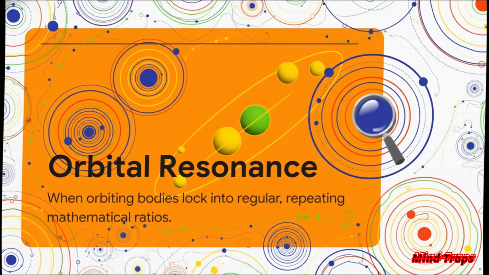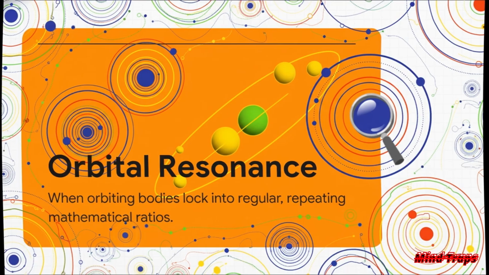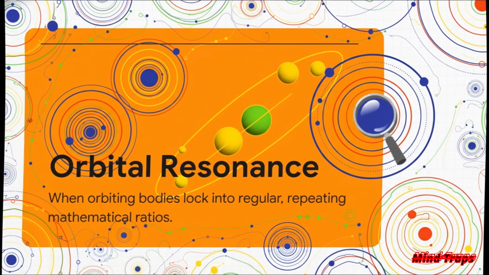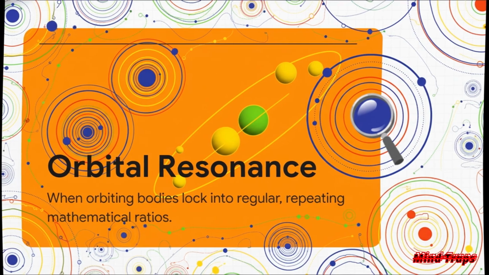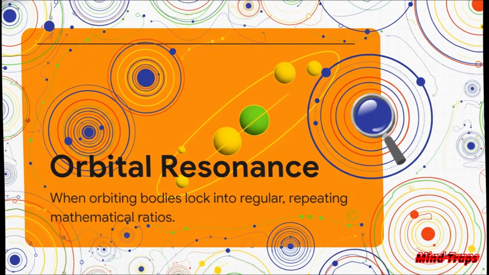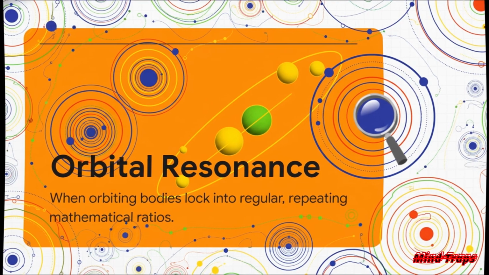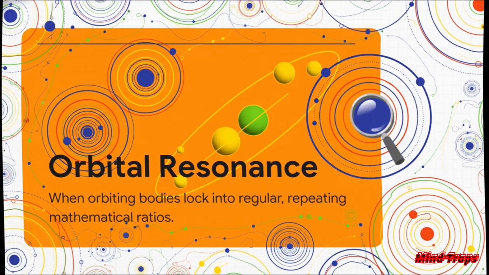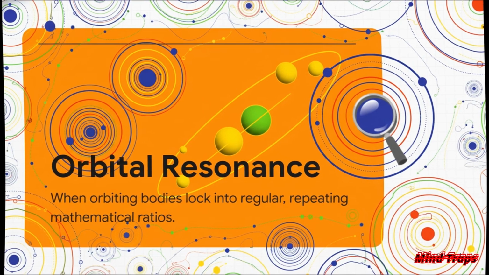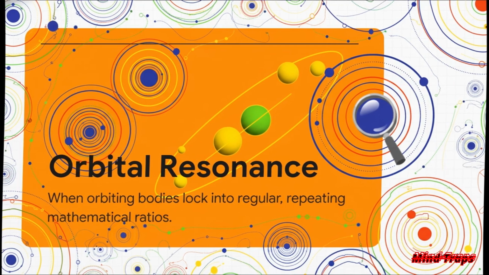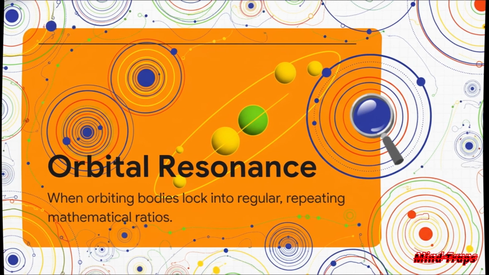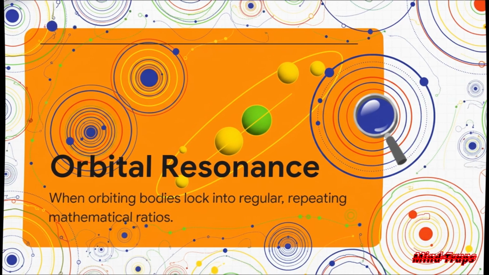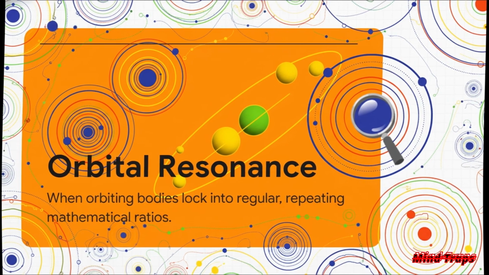Now, you might be wondering, how do you solve the problem of genetic memory without DNA? You use orbital resonance. This happens when orbiting bodies lock into regular, repeating mathematical ratios. It's like having an inner node orbiting exactly 4 times for every 2 times the middle node orbits and once for the outer node. So a 4-to-1 ratio. Our gravitational organism relies on thousands of these nodes locked into unimaginably complex resonant chains. So information isn't stored in molecular locks anymore, it's stored in this beautifully synchronized mathematical clockwork.